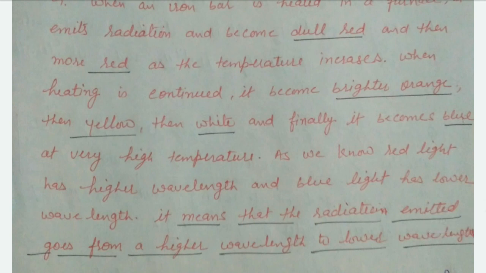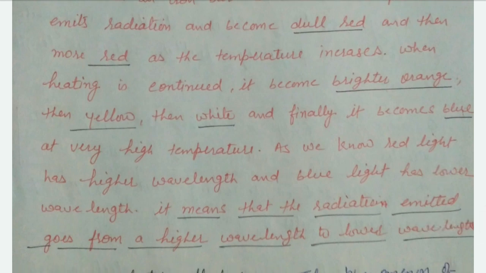At high temperature they change color: dull red, red, bright orange, yellow, white, and finally blue.